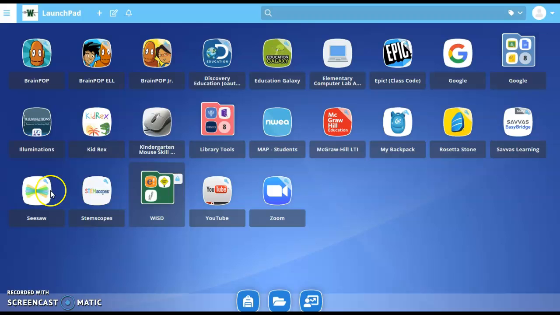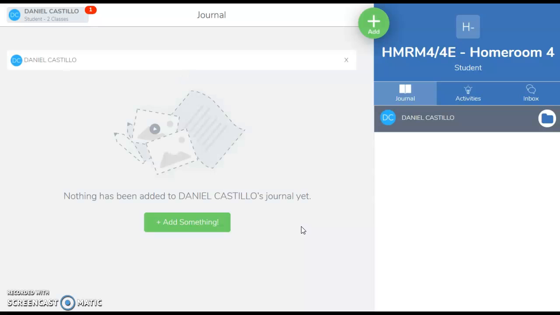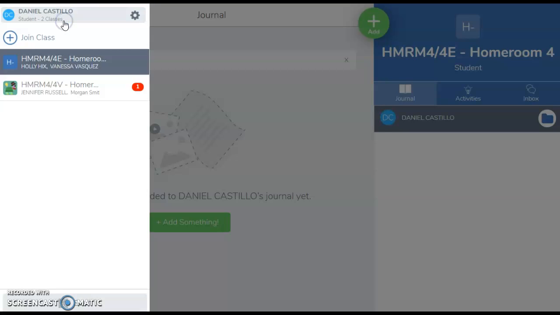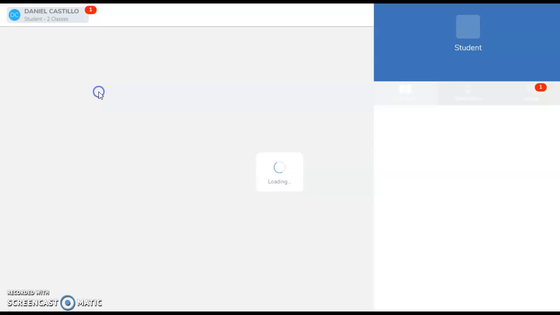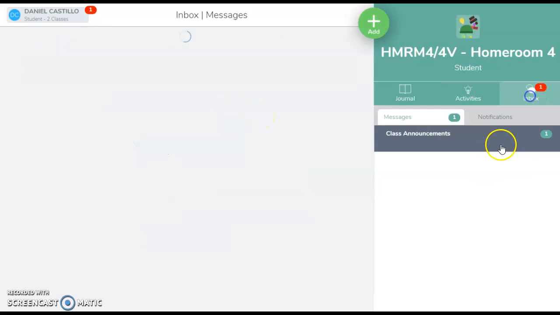Okay, and then when you come in here, it'll just be his Seesaw. Let's see if his Seesaw works. I'm pretty sure it does. Oh, look. Okay, so he is in Ms. Hicks and Ms. Vasquez's class because he started there. So he's going to have to come over here to his classes.